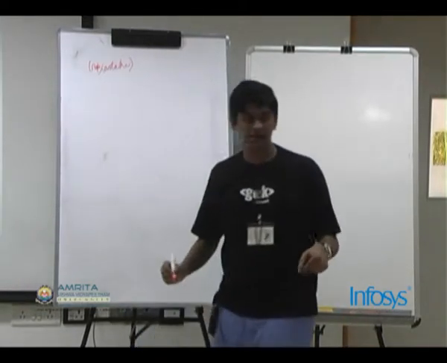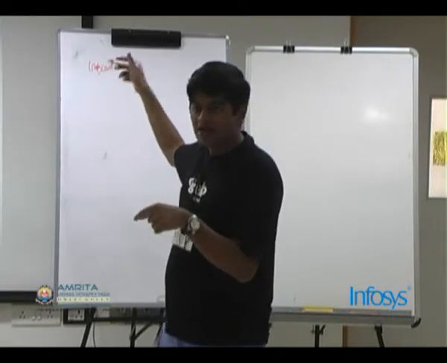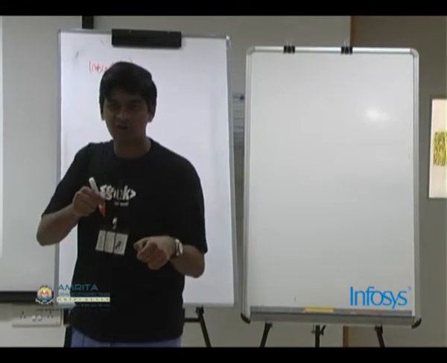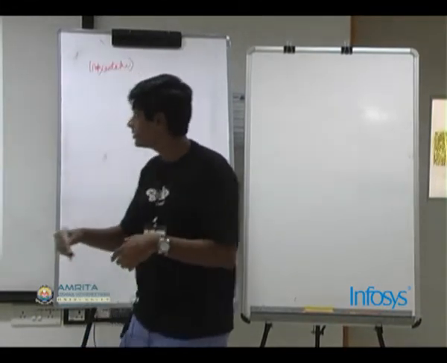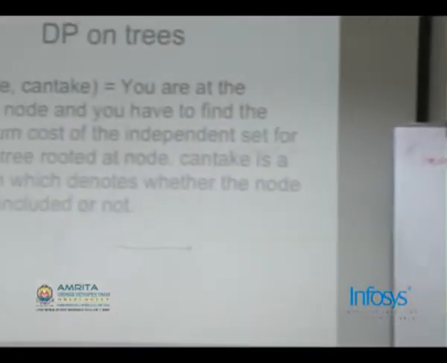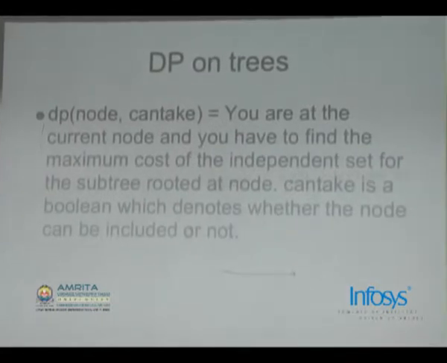Node comma can take denotes that you are at this current node, and can take denotes whether you have the choice of taking this node or not. So basically, if can take is 1, then you may or may not take it. If can take is 0, then you surely cannot take it.